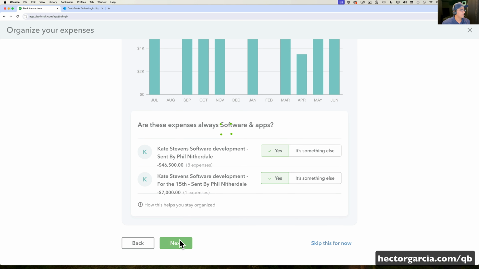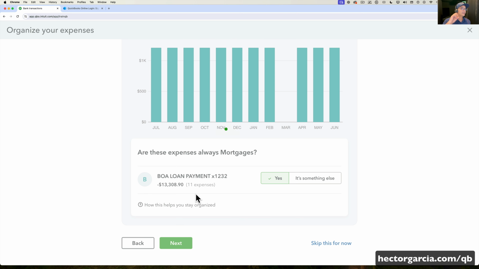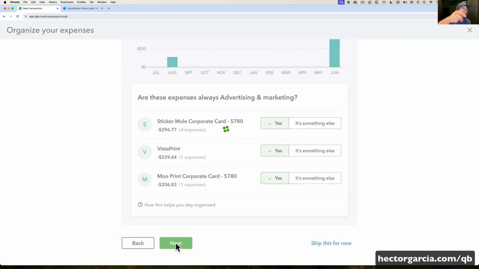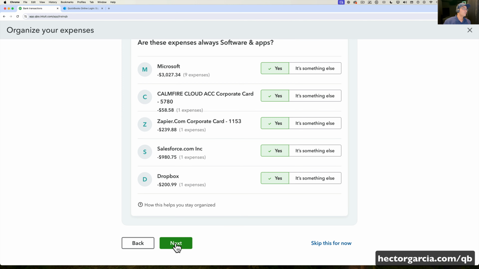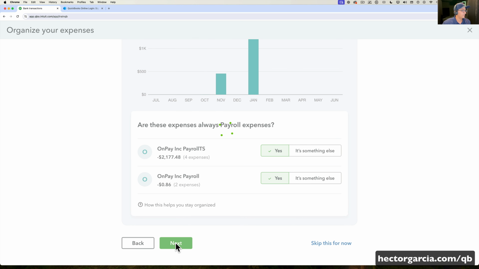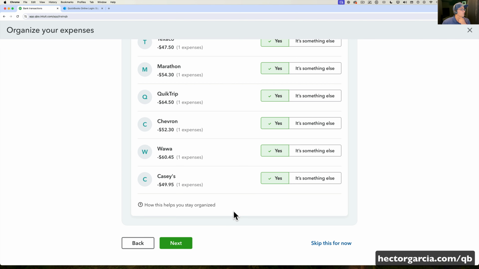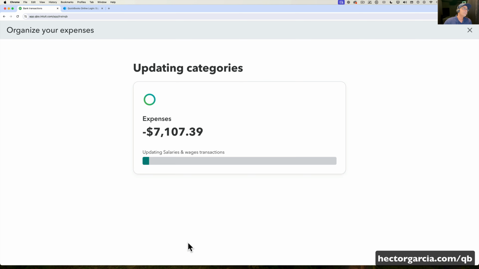I will keep going. We'll keep clicking on next. And once again, this is the end user experience when they connect the bank and click on review categories. This is QuickBooks suggesting things, trying to learn from you, asking you, is this supposed to be this? Is this supposed to be that? So I'm just hitting next on everything. We'll continue to press yes until there's no more yeses to press. Okay, so all these transactions were connected from the bank. And also to add some background, this was a single bank account that we connected.